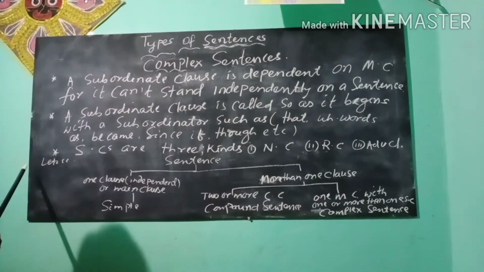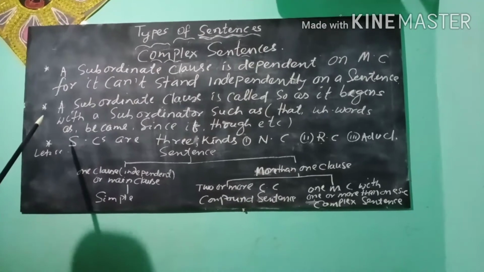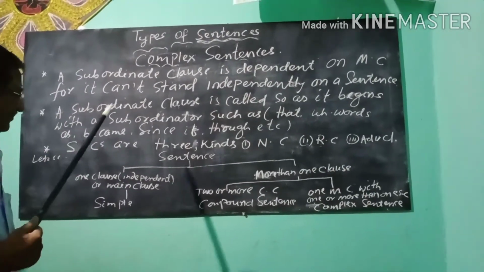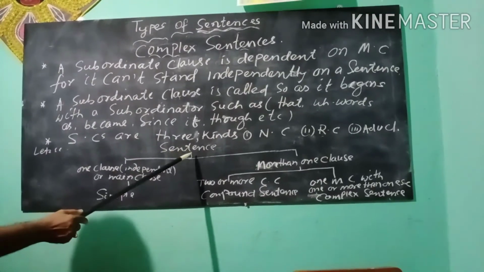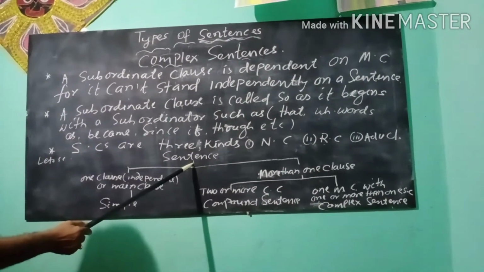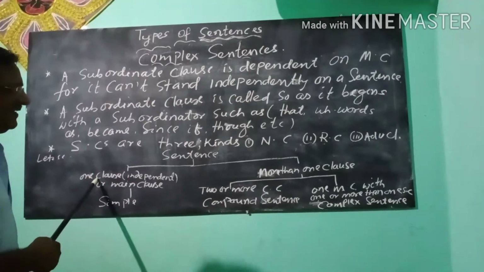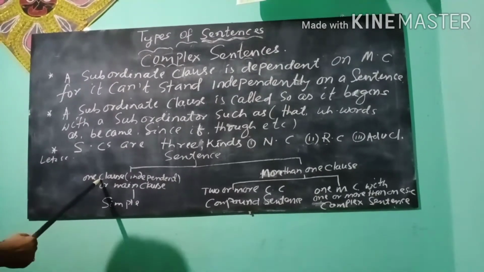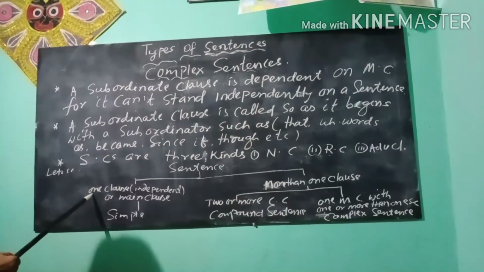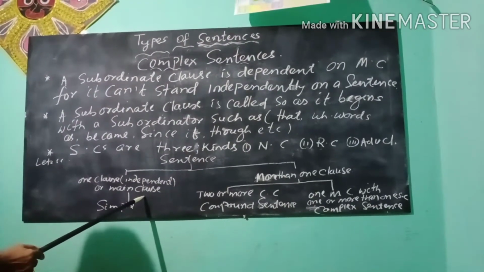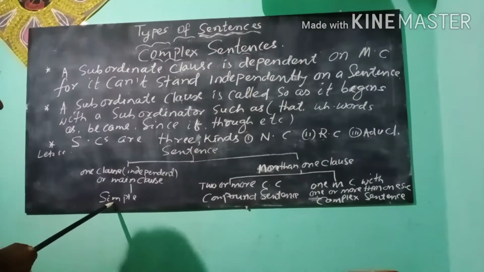Now, see a diagram on the sentence and clauses. According to clause, a sentence is divided into three types. One clause, an independent clause or main clause, is a simple sentence.